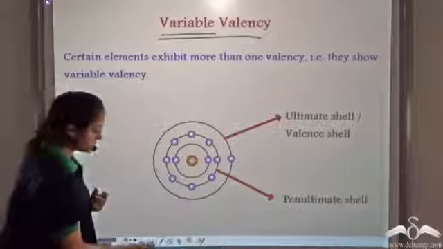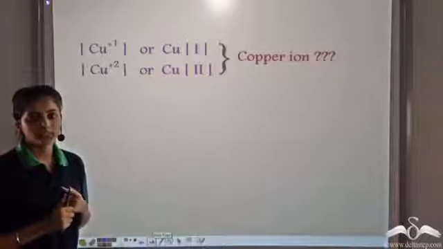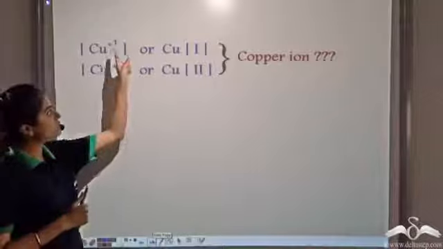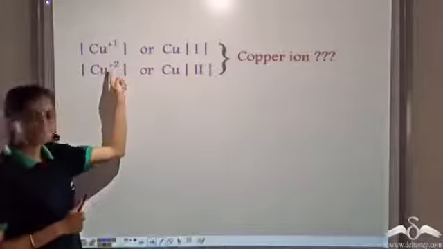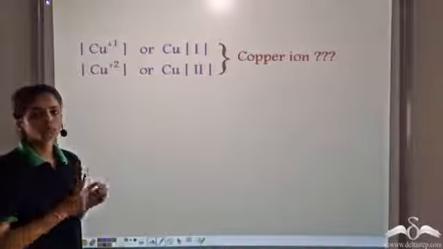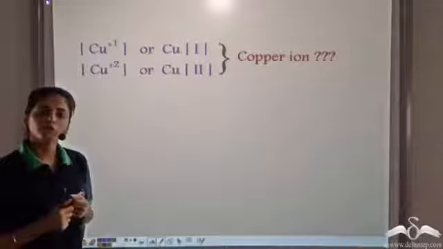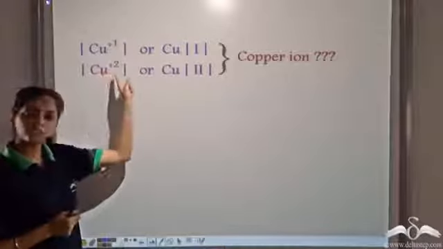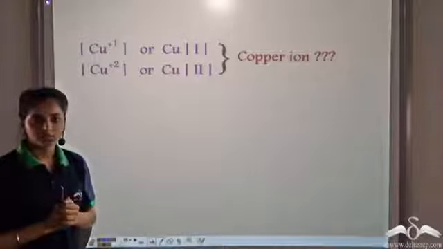Let's see some examples. Copper. Copper shows 2 valencies, that is plus 1 valency and plus 2 valency. The plus 1 valency can also be shown in Roman numerals. Similarly, we can show the plus 2 valency in Roman numerals. So now copper shows 2 valencies. Now out of these two, which one would be called copper ion? Is this copper ion or is this copper ion? It's not simple to answer this.